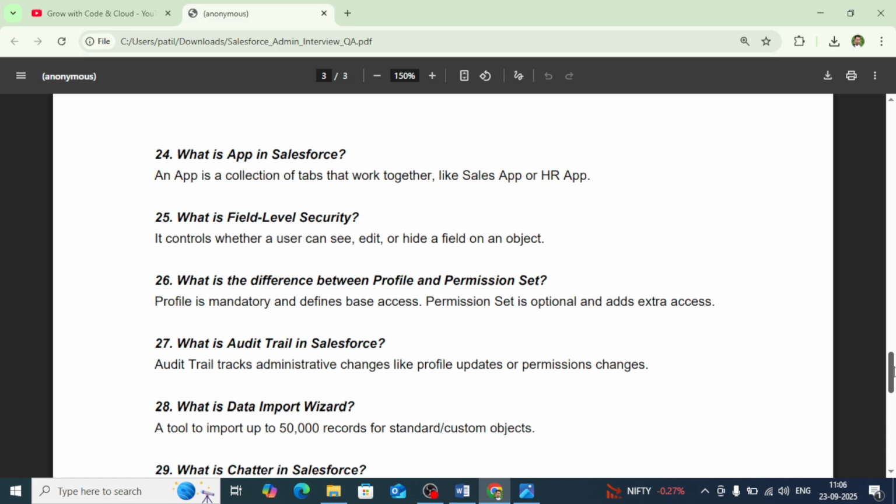Then the next question is, what is an app in Salesforce? An app is a collection of tabs or objects that work together, like a Sales app or HR app. So you can create a particular app, and keep the related objects or tabs in that app, so that every time you access the data or a record of a particular object, you don't need to search from the App Launcher. You can directly include that object or tab into the app, so tracking will be easy.